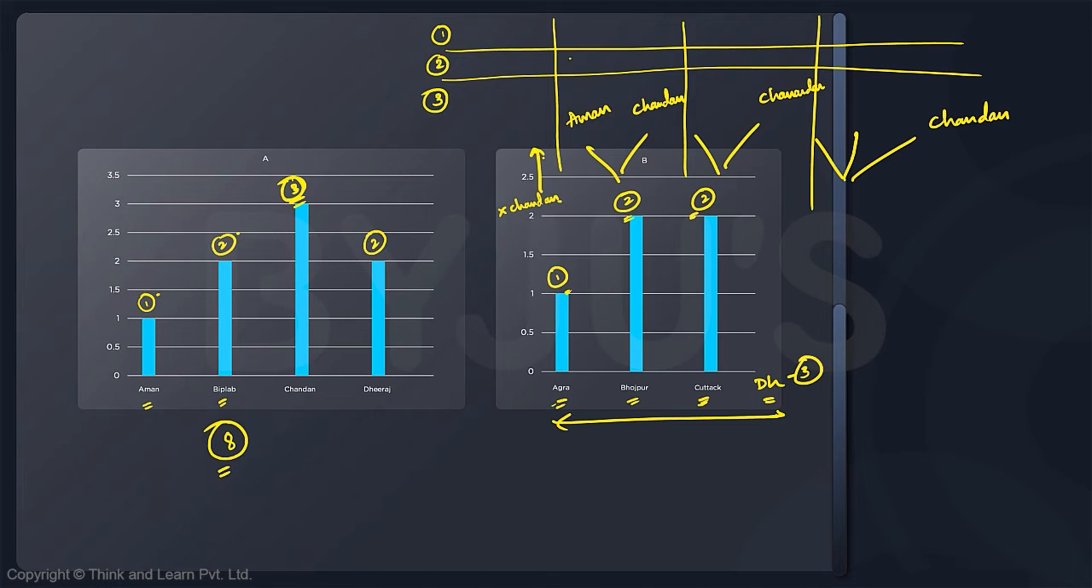So in every case, this is Aman and Chandan. This is no doubt. This is Aman and this is Chandan. In every case, this has to be Chandan. And here also it has to be Chandan. There is no doubt. But who are the other 2? That's what we are trying to find out.